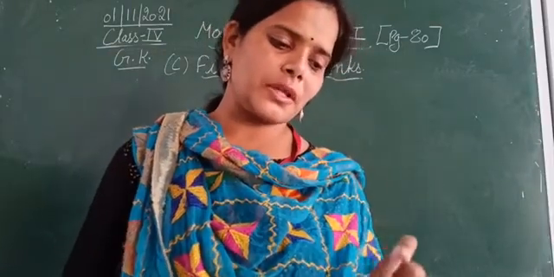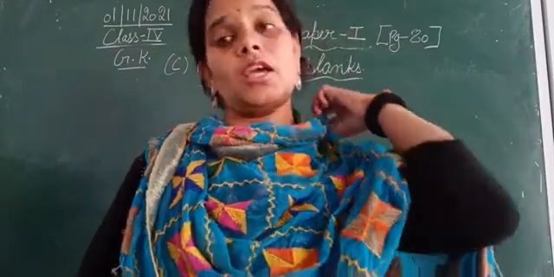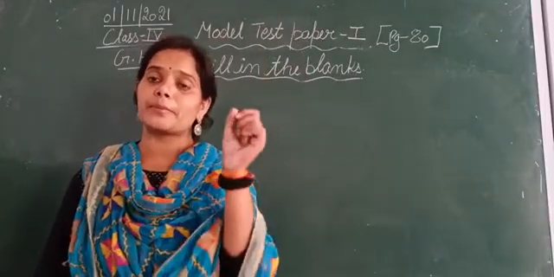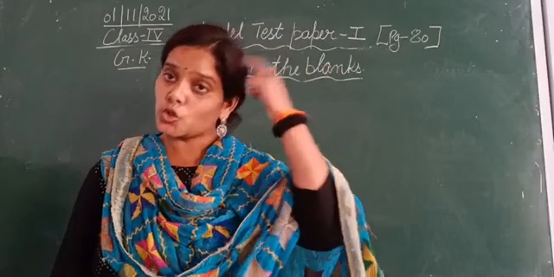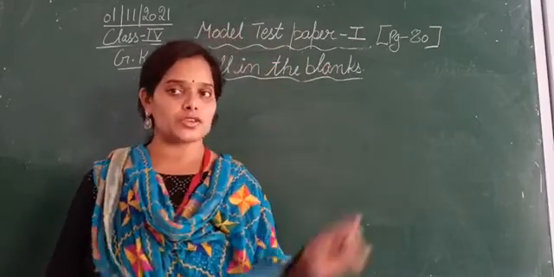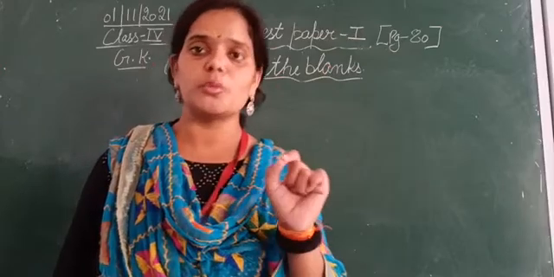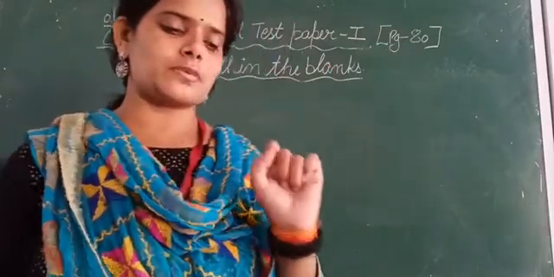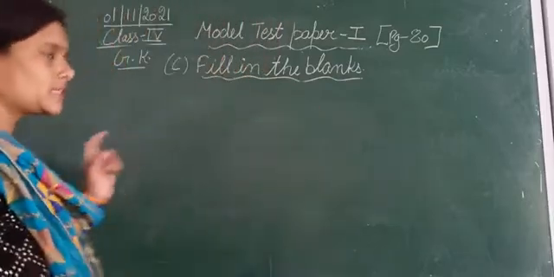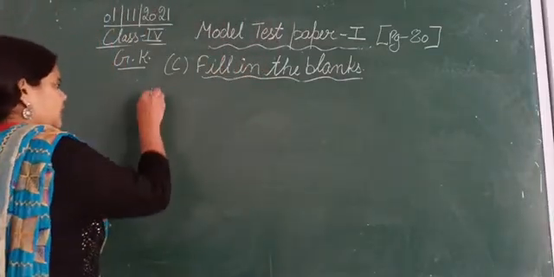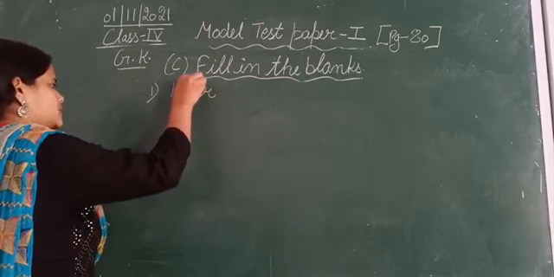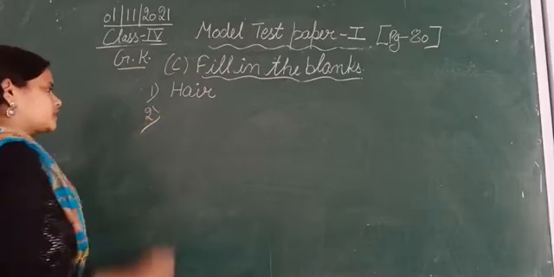The rhinoceros has a substance in its body that is also found in our hair. So that is a substance found in the rhinoceros as well as in human hair. So the answer is, the substance found in the horn of the rhinoceros is also found in hair, H-A-I-R. Second one.